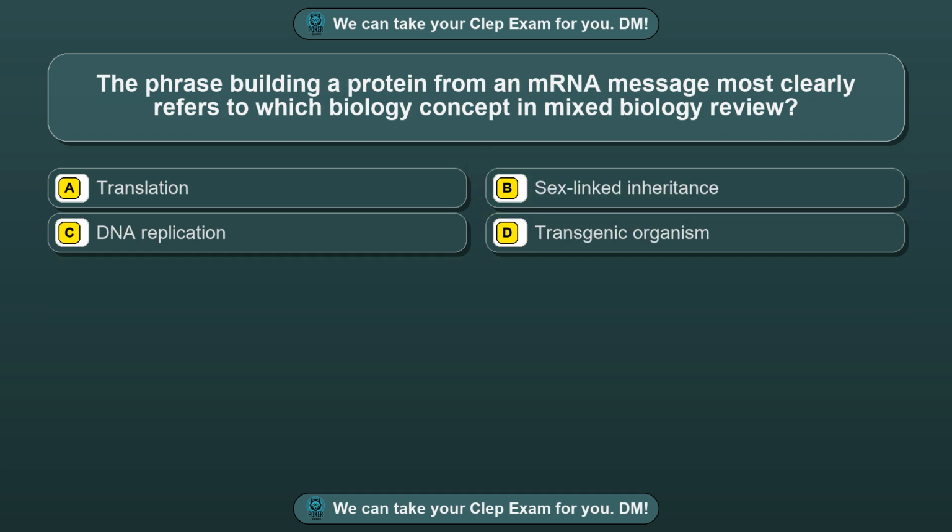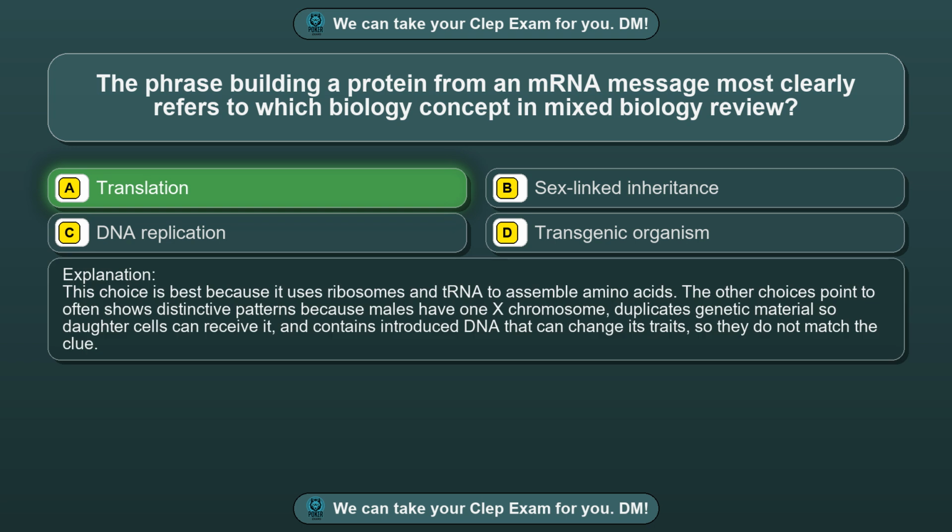Question 45. The phrase building a protein from an mRNA message most clearly refers to which biology concept in mixed biology review? Option A, translation. Option B, sex-linked inheritance. Option C, DNA replication. Option D, transgenic organism. The correct answer is option A, translation. This choice is best because it uses ribosomes and tRNA to assemble amino acids. The other choices point to often shows distinctive patterns because males have one X chromosome, duplicates genetic material so daughter cells can receive it, and contains introduced DNA that can change its traits, so they do not match the clue.